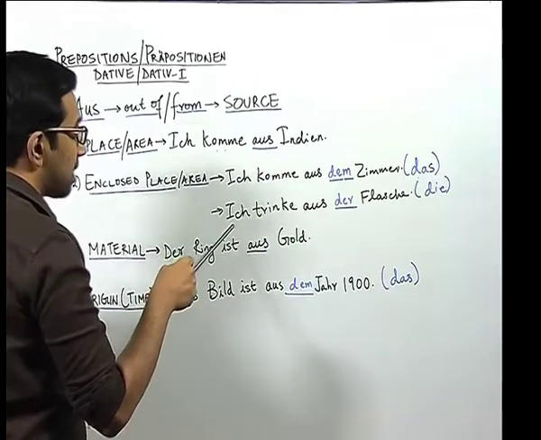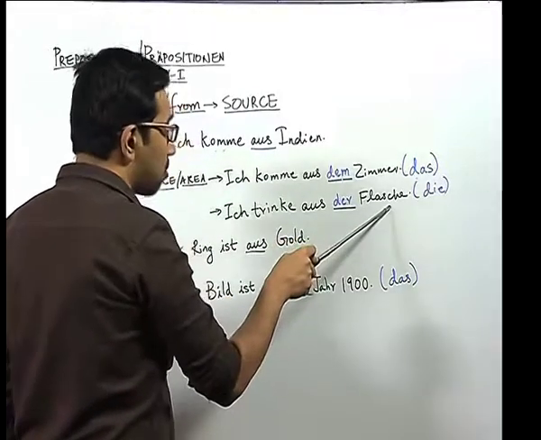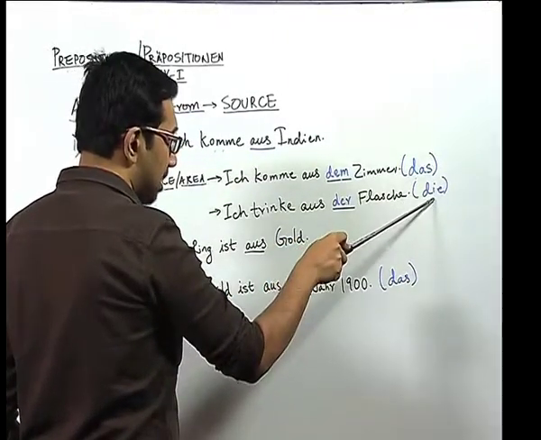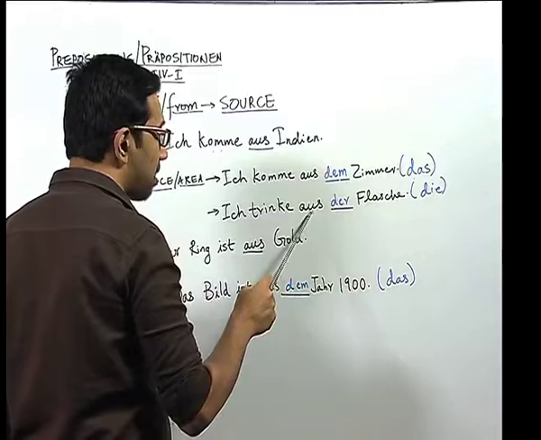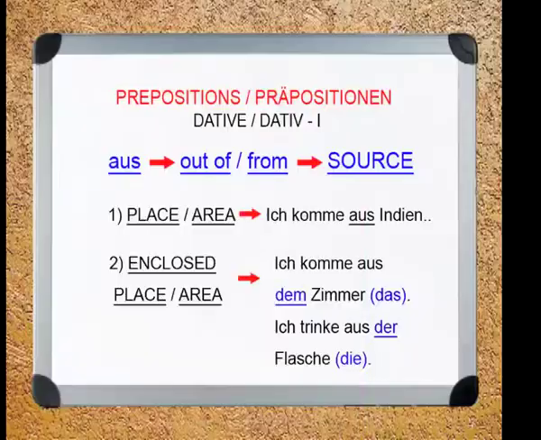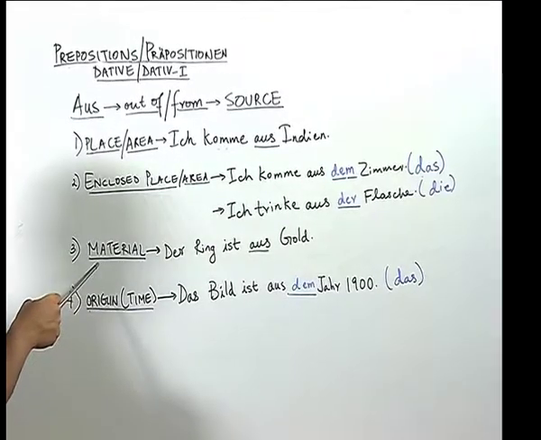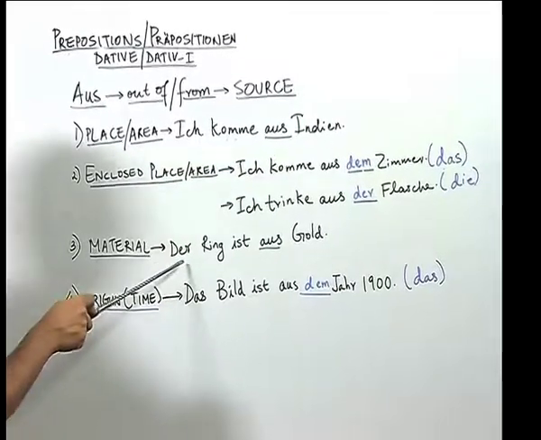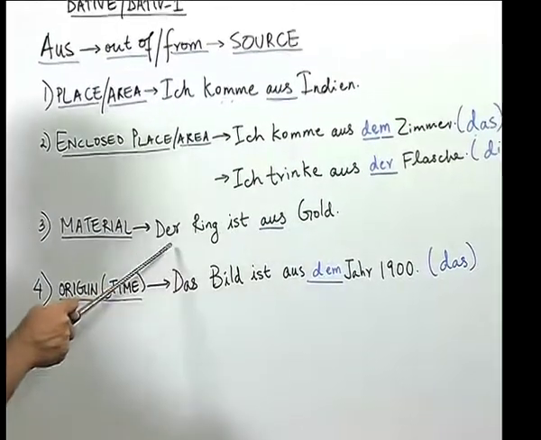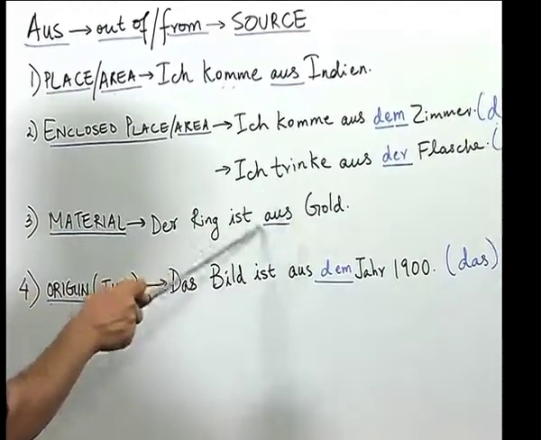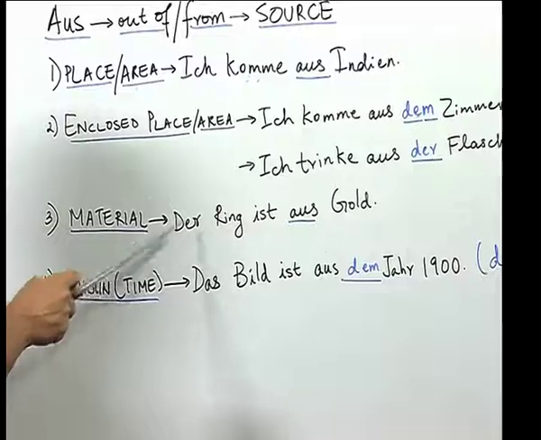Again, another sentence, ich trinke aus der Flasche. We know that nouns which usually end with e carry the article die, Flasche means bottle, and here we have die converted into der because of the preposition aus. Another meaning which is used for the preposition aus is to show the source of a material. For example, der Ring ist aus Gold. The ring is made from gold. Now, we can see here that aus is used for a noun to show the source of a product.